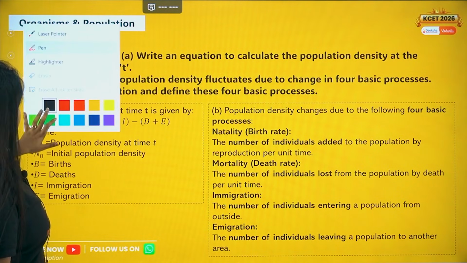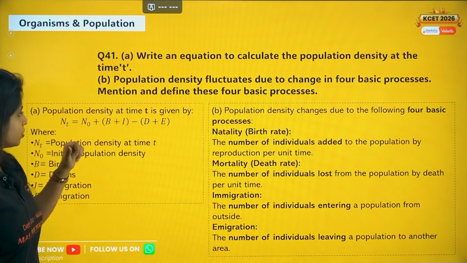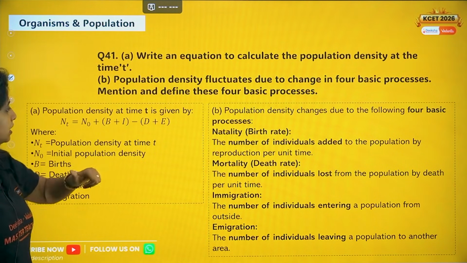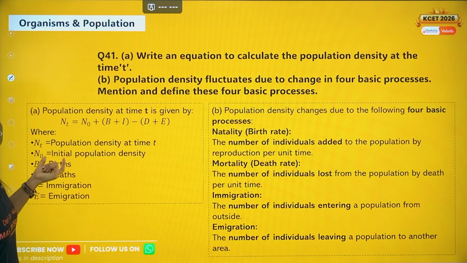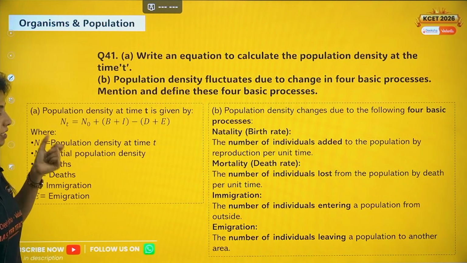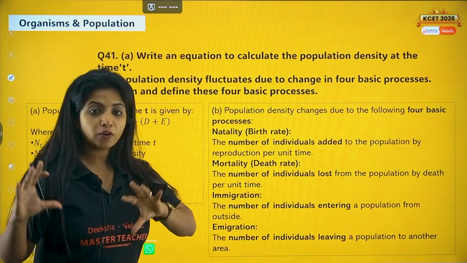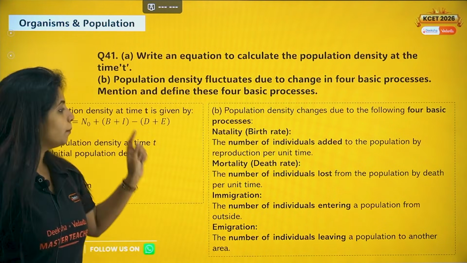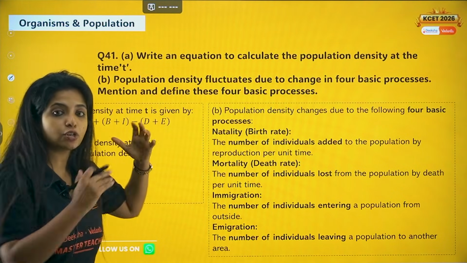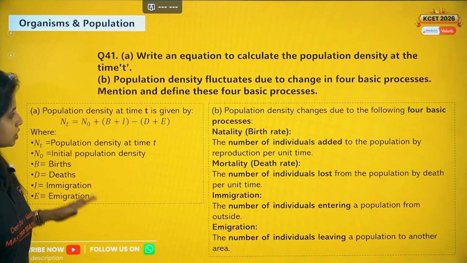Now question number 41. Write an equation to calculate the population density at the time t. So the equation goes like this. Nt is equal to N0 plus B plus I minus D plus E. So over here Nt is the population density at time t. N0 is the initial population density. B means birth rate. I means immigration. Immigration means the amount of organisms coming into a population. D means death rate, and E means emigration, organisms going out. So in total, this is the formula, and this is what you need to write.